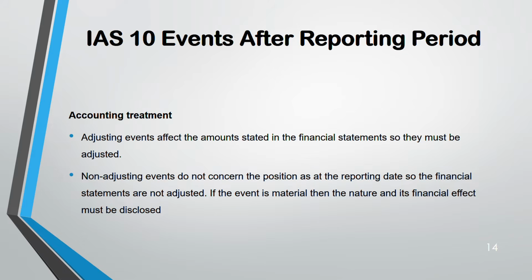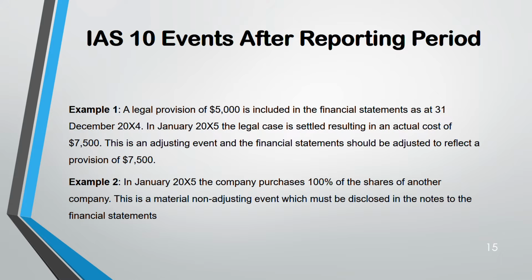Now, example. There are two examples. Example 1 is an adjusting event. Example 2 is a non-adjusting event. Same way as I told for a legal provision. By 31st December 2004, they have included a legal provision of 5,000. In Jan 2005, the legal case was settled. So it's an adjusting event, no? And the actual cost was 7,500. So it's an adjusting event. That is, from 5,000, now you have to recognize the provision of 7,500 in the financial statement.